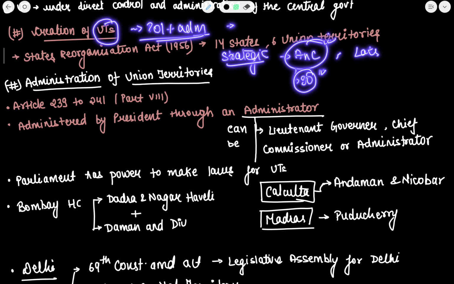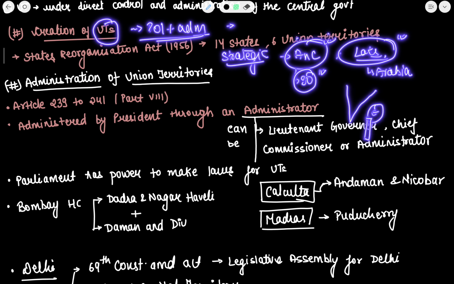Lakshadweep is also an important union territory in the area of the Arabian Sea. As we observe the map of India, on the eastern side there are the Andaman and Nicobar Islands, and on the western side there is Lakshadweep. Strategically, the central government directly controls these union territories.